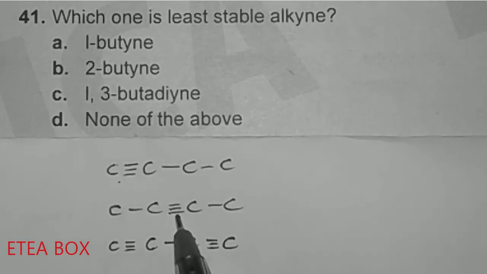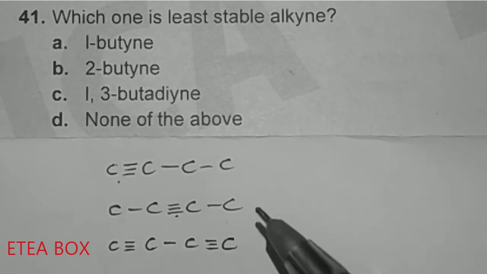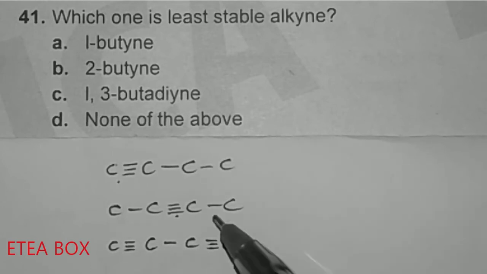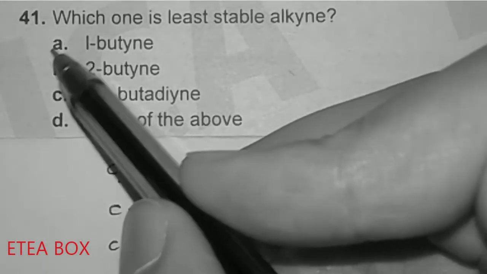Look at 2-butyne. The triple bond is present between the 2 carbons. Like look at here, 2 carbons are here and 2 are here, so they are symmetric. And the symmetric one is the stable one. Also, the electrophile cannot attack here easily. And look at here, this one is pi, sigma and pi bond. This one shows conjugation, so this structure is also stable, so option A is the least stable.